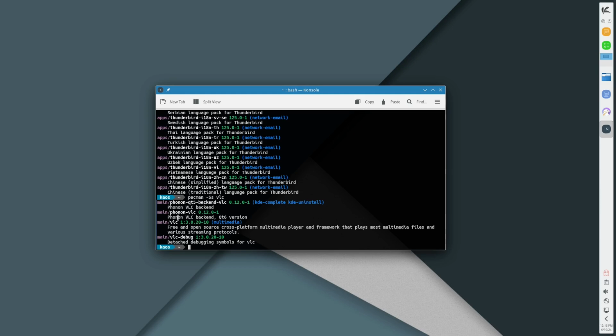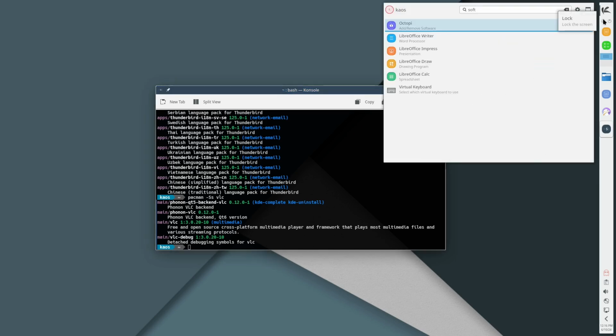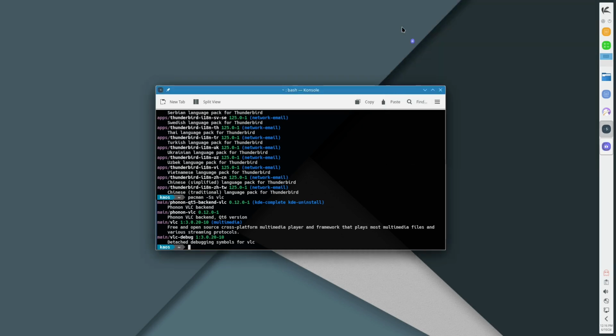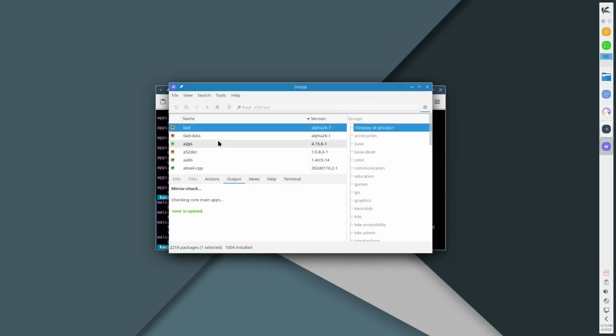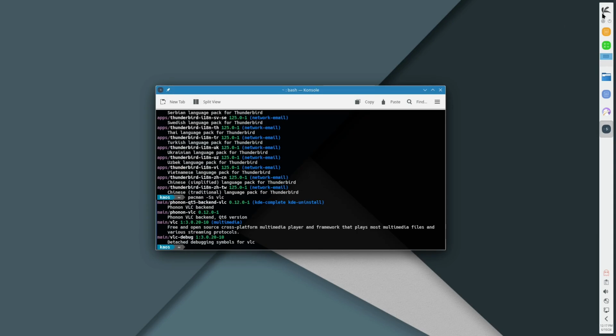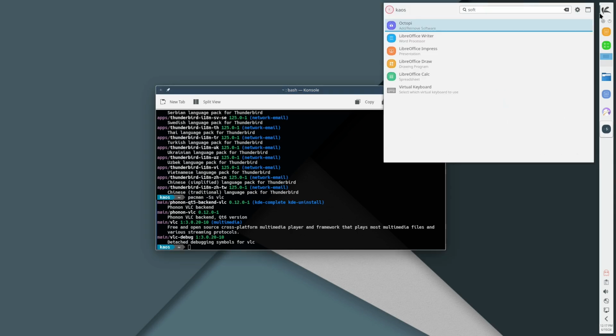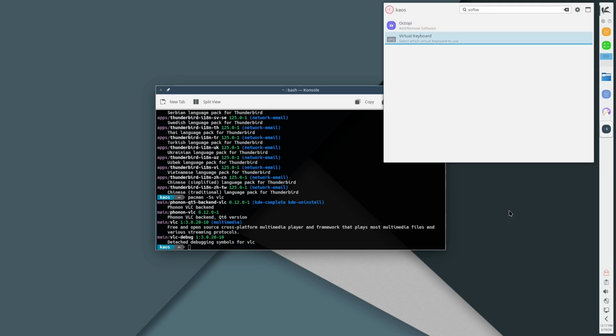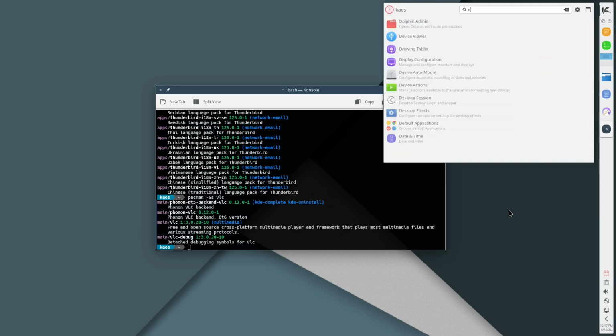Of course, that works with the Qt framework, so that's not a surprise at all. Let's see, do we have a general software installer? We might have Discover. Octopi, I don't know why I said Octopi is the installer. Octopi is kind of like Synaptic Package Manager, but obviously Synaptic is more for apt and things. Let's see, what else do we have? It looks like we do not have any other basic software applications. So we don't have a good place to explore for software. Let's just try Discover on here.